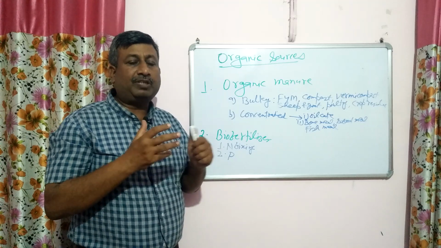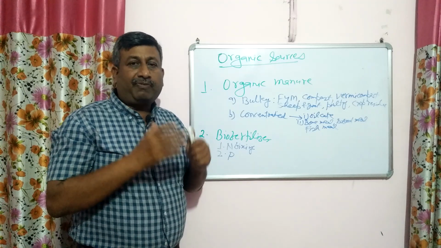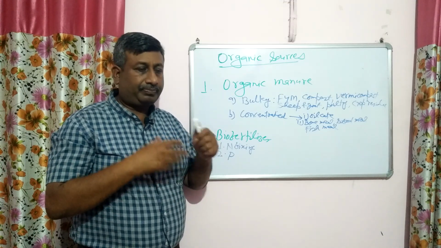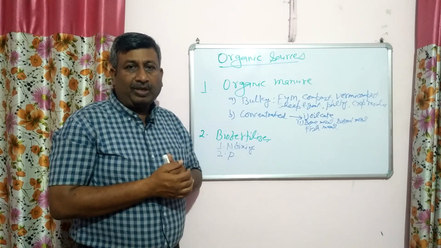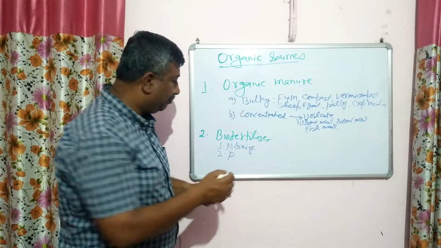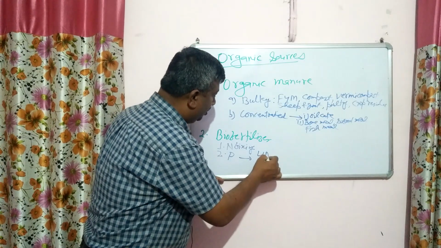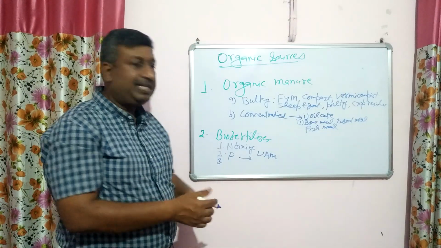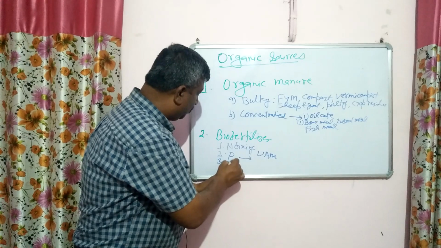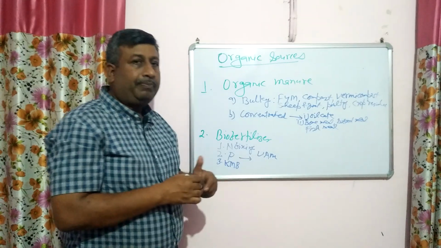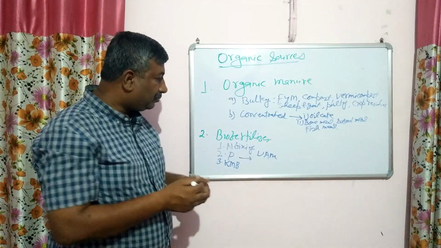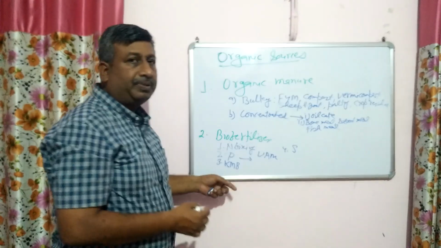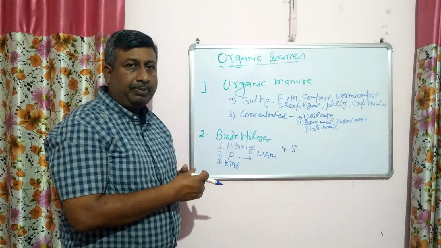And in case of phosphorus mobilizer, VAM, vesicular arbuscular mycorrhiza, is very important. So mycorrhiza mobilizes the phosphorus. So VAM is also important in case of phosphorus availability. Then the third one is potassium mobilizing bacteria, KMB. So they mobilize the potassium. Then sulfur bacteria, sulfur supplying bacteria are also present, they increase the sulfur availability.